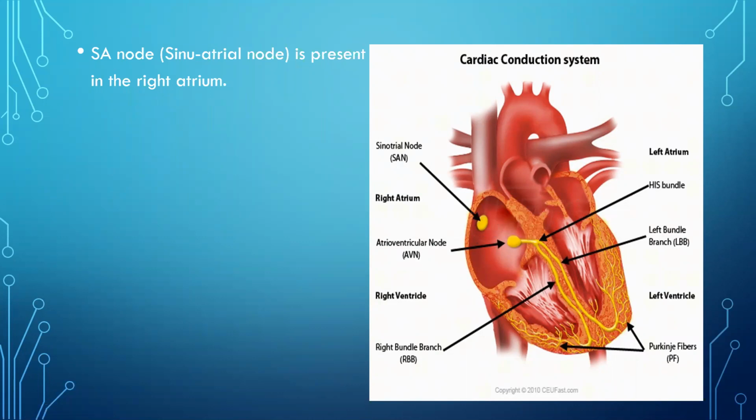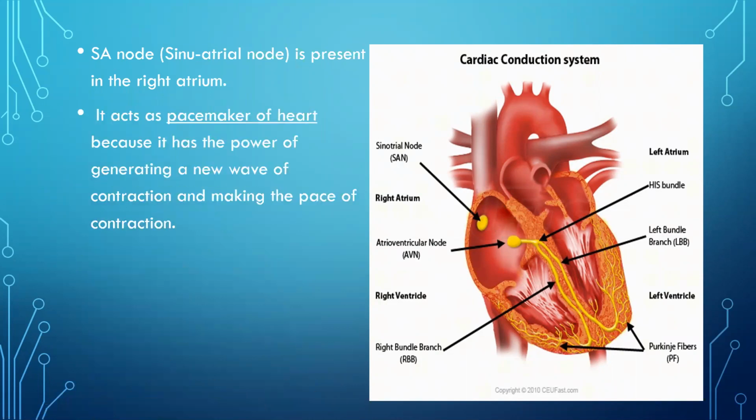Now, the sinoatrial node is a mass of specialized cells. This mass of specialized cells is present in the right atrium. Can you see? This is the right atrium. So it is present in the right atrium near the opening of superior vena cava. This is superior vena cava. So it is present at the base of superior vena cava. Now, this SA node acts as the pacemaker of the heart.